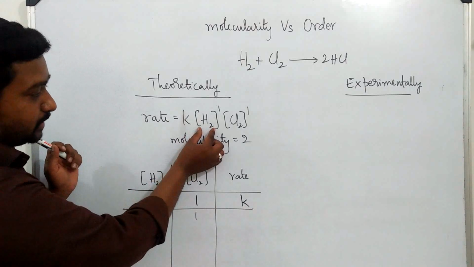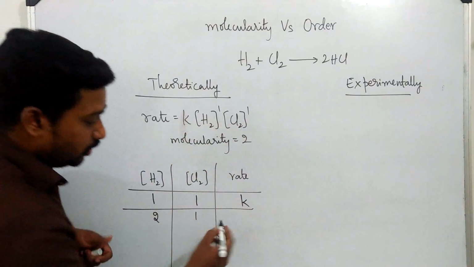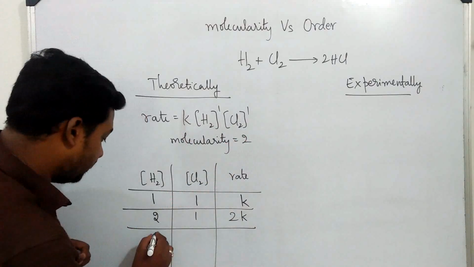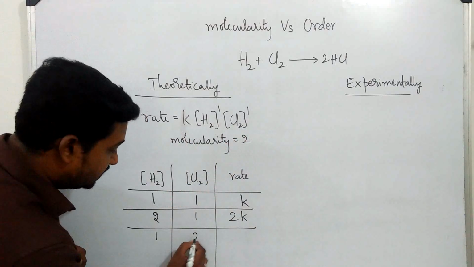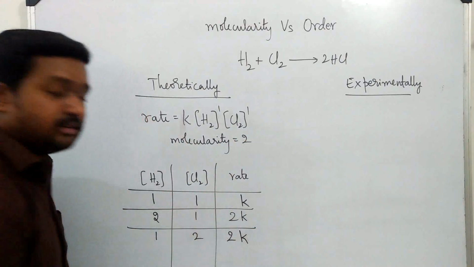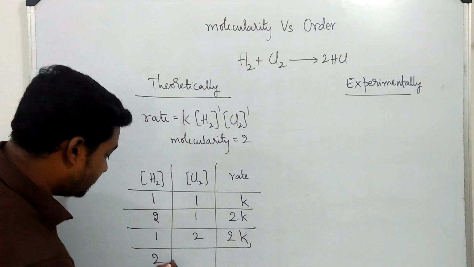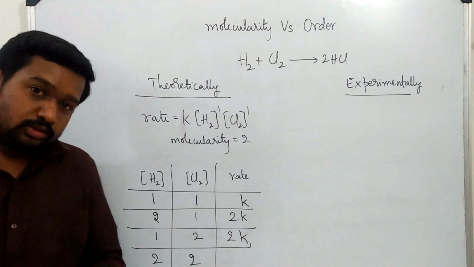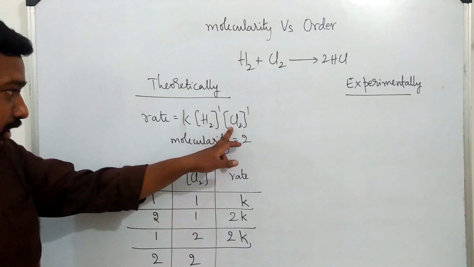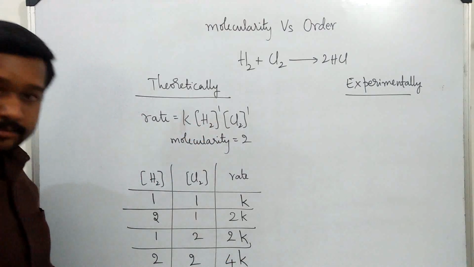If H2 has become 2 and Cl2 has become 1, then rate is equal to 2k. Same will be the case if H2 is maintained 1 and Cl2 maintained as 2 units, we get the rate as 2k. Suppose I increase H2 and Cl2 both 2 times, twice. Now in this case it will be 2 into 2 and k, therefore the rate must increase to 4k.